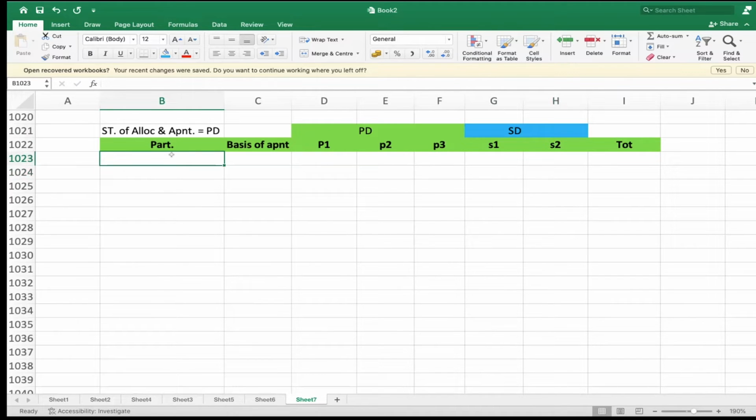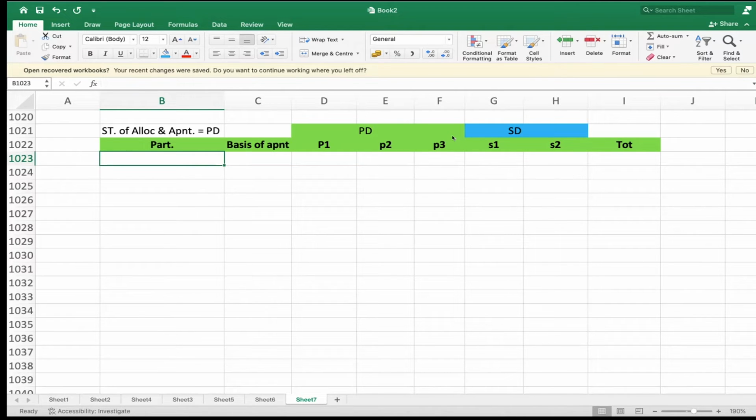Now kindly refer to the question. What is the first expenditure we come across? Read the question. All the expenses you have to post. The first expense is rent and rates.